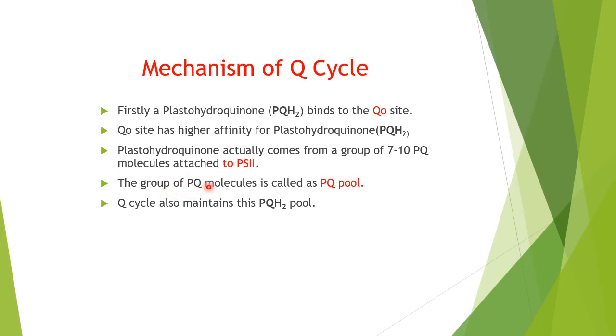And the group of PQ molecules is called the PQ pool. So we have a plastoquinone pool which comes between photosystem II and the cytochrome b6f complex. The Q cycle also maintains this PQH2 pool. You will see there will be a regeneration of this also by the Q cycle. That's why we say that the Q cycle also maintains the plastohydroquinone pool, because there will be regeneration of one PQH2 and utilization of two PQH2s during the Q cycle.